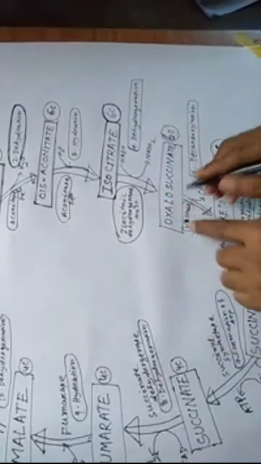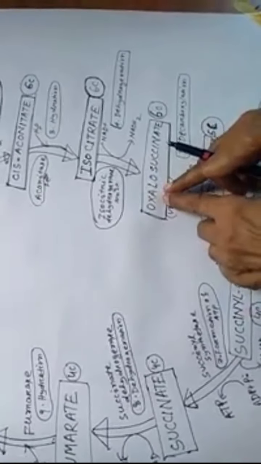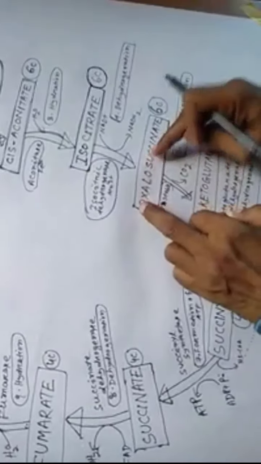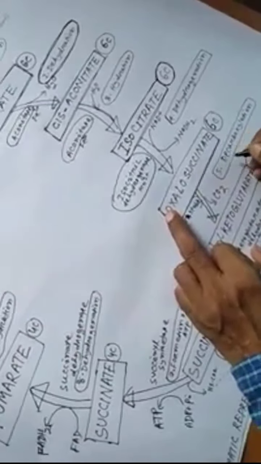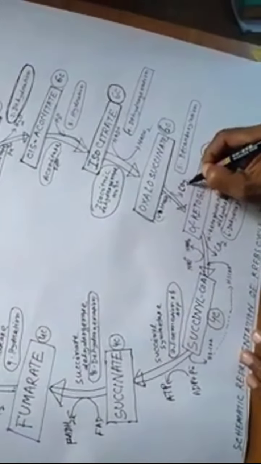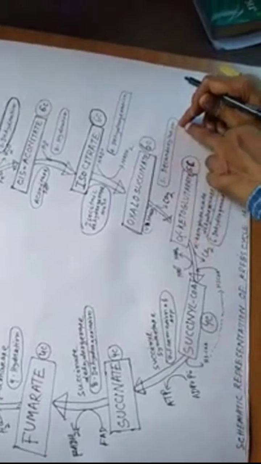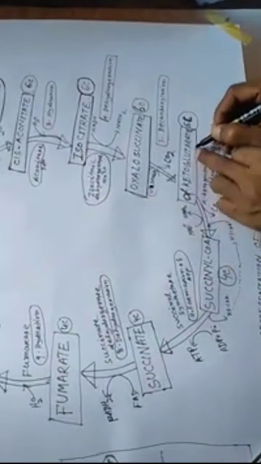This oxalosuccinic acid is unstable, and carbon dioxide is released. This is known as decarboxylation, and it is converted into alpha ketoglutarate.